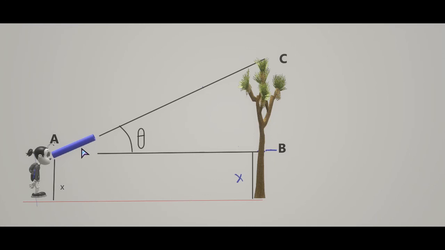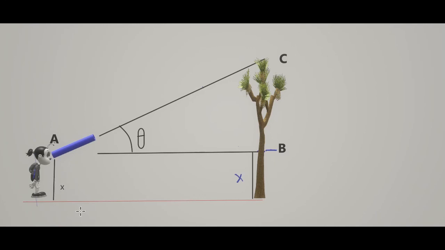Now let us see what happens here. We have a right angle triangle. We have this angle theta. Now what is the relation? What we can measure already is AB. We already said what AB is: AB is the distance from where she is standing till the tree.